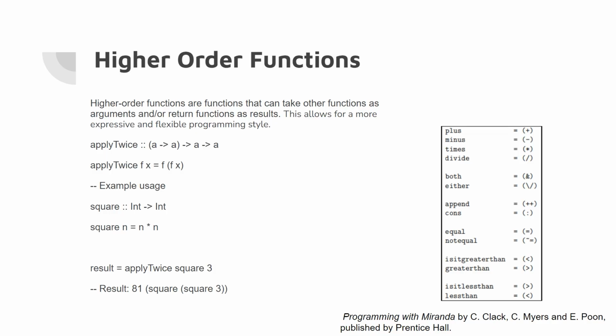First, 3 would be squared once, and that results in 9. And then being squared a second time by applyTwice would result in 81. And then on the right hand side we have an example that I took out from the text, which has a couple of higher order functions.